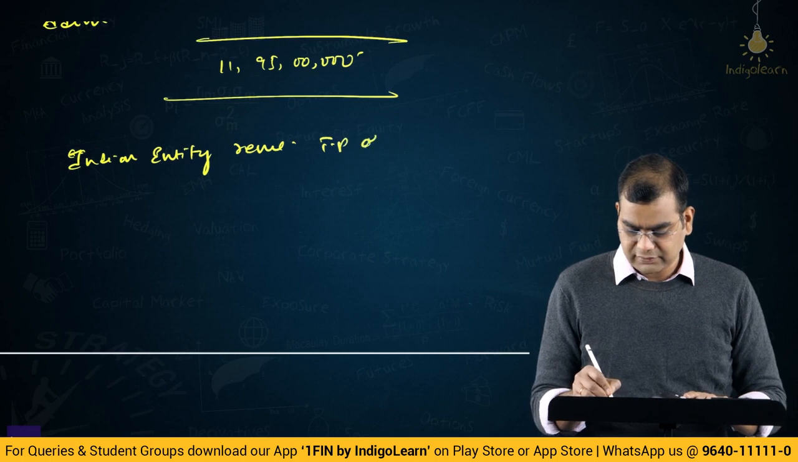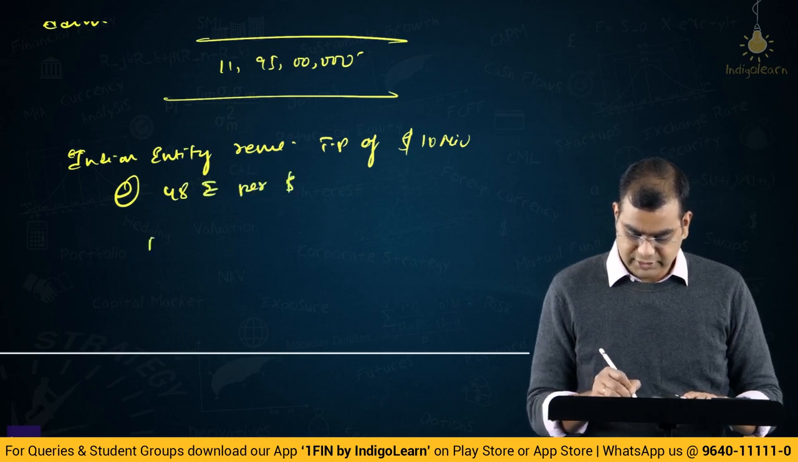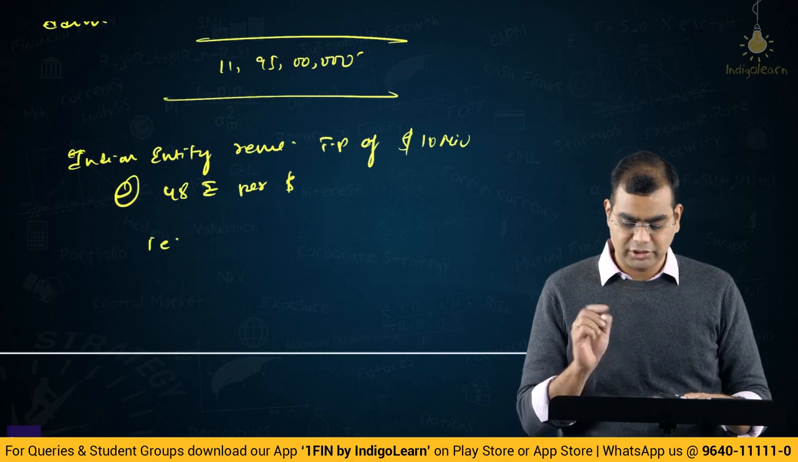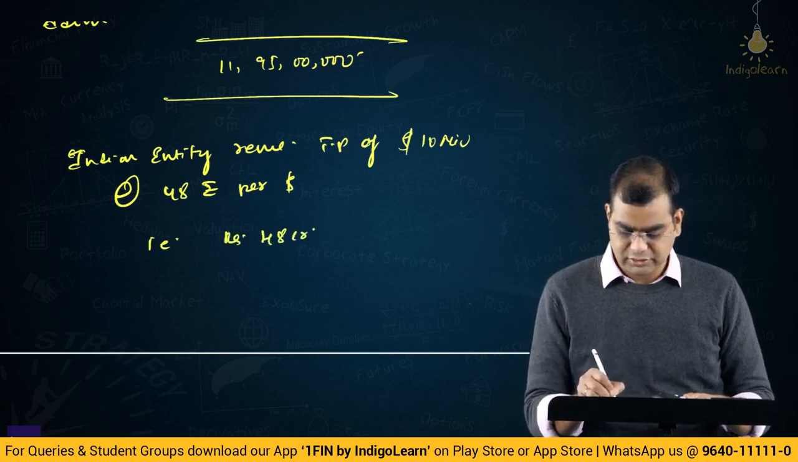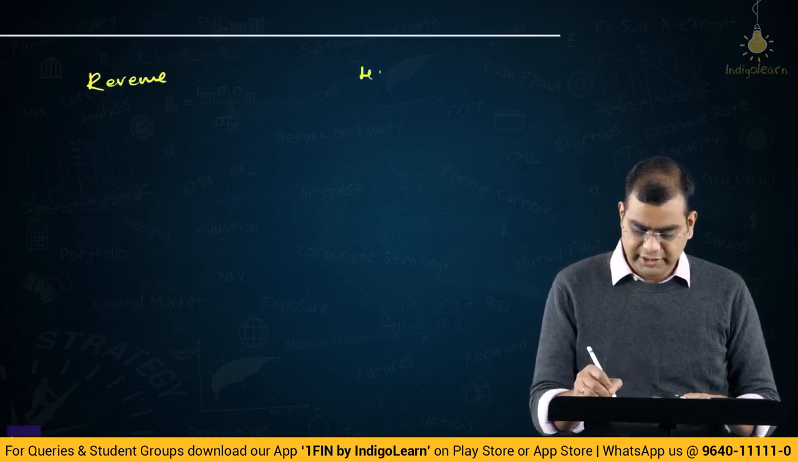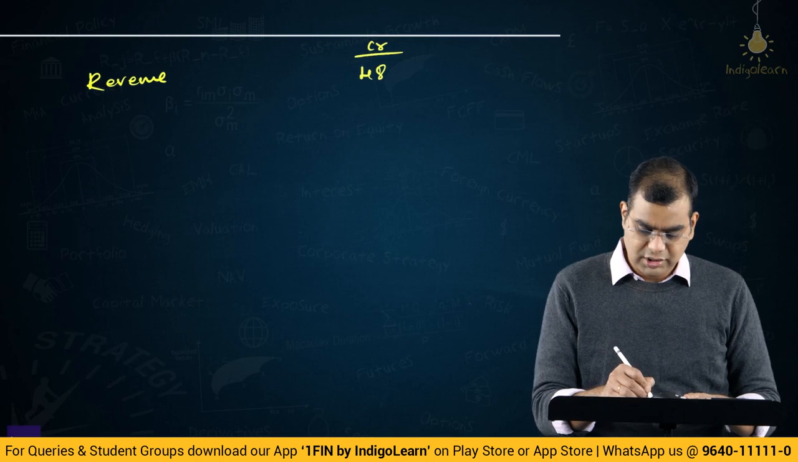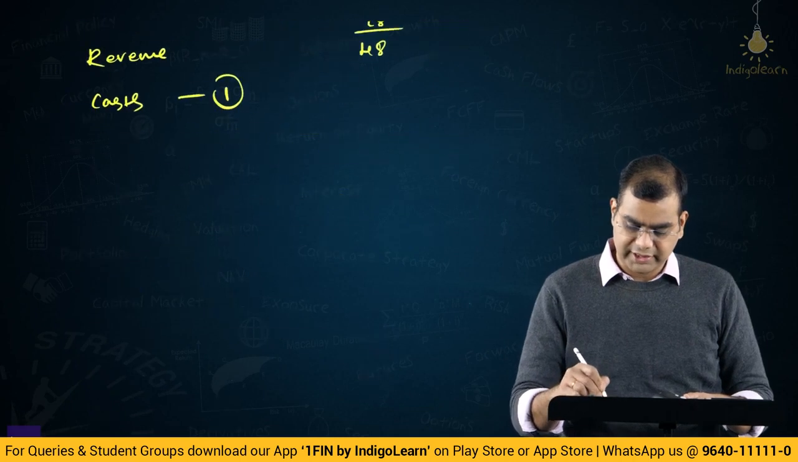Transfer price of $10 million at 48 rupees per dollar. That is, 10 million is 1 crore. 1 crore into 48 is 48 crores. That is rupees 48 crores. So revenue is 48. I'll put everything in crores. Then cost, I'll take it from here, which we have already computed, right? 11.95.